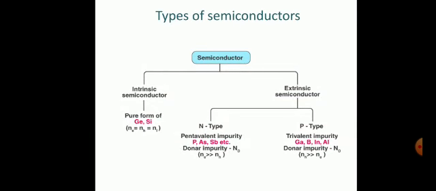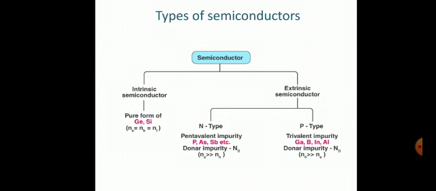Now the types of the semiconductors. Semiconductors are generally classified in two categories. First is the intrinsic semiconductor and second is extrinsic semiconductor. The intrinsic semiconductors are the pure semiconductors. Their examples are silicon and germanium. In the intrinsic semiconductors, the number of holes and the number of electrons are equal.